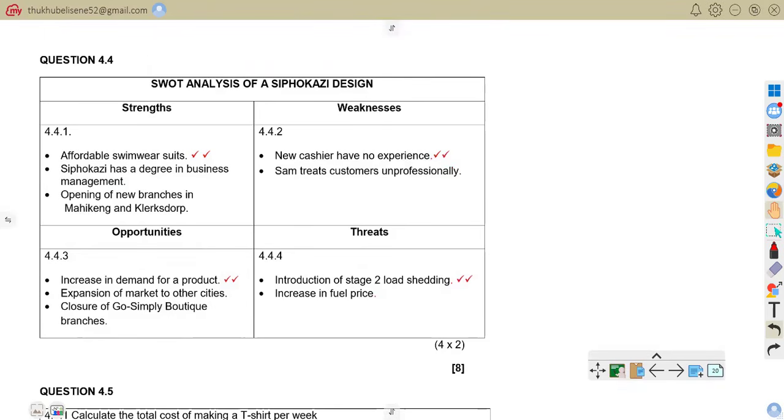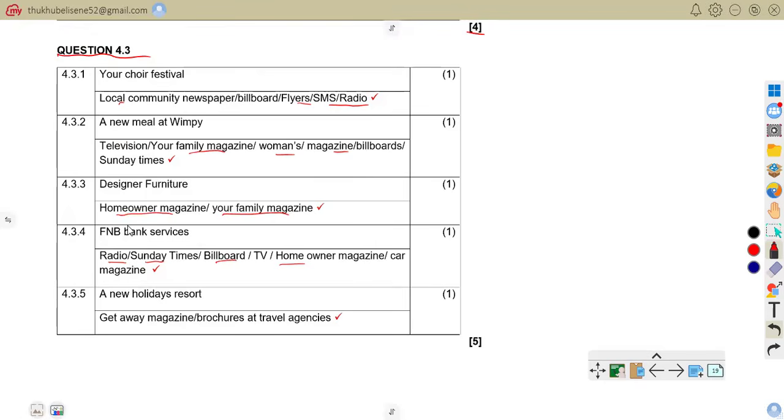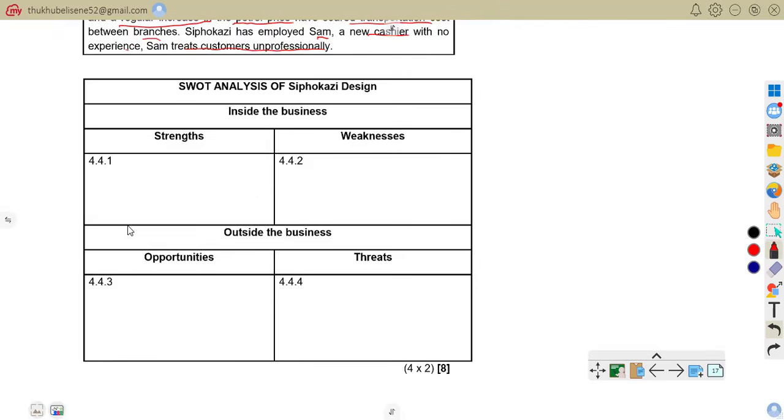The strengths are: affordable swimsuits; also another strength is that she has a degree in business management, meaning she can manage the business effectively; also opening new branches in Mahike. So let us see those trends from the case study.